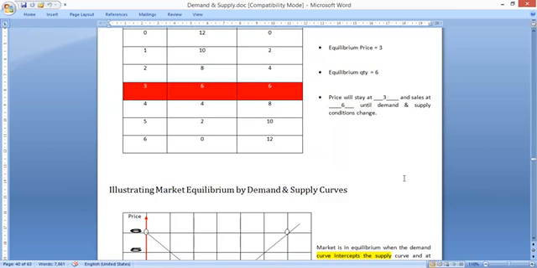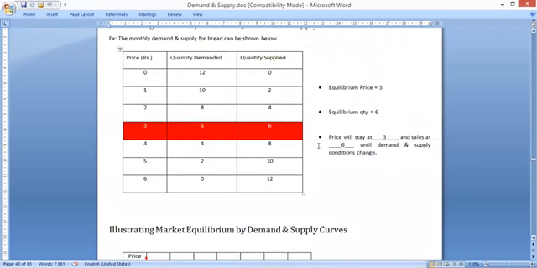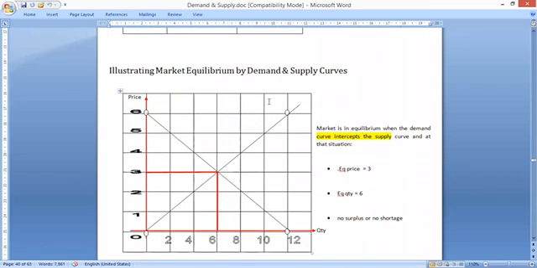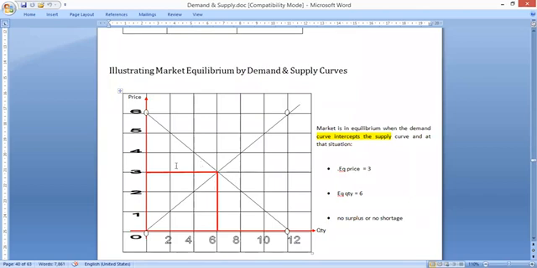So we can illustrate this in a demand and supply diagram. We can use this schedule to plot it. We take the price 0 and the quantity demanded 12 and quantity supplied, so I'm marking the 2 points. When the price is 0, quantity demanded is 12 and the quantity supplied is 0. And I'm taking the price range of 6. When the price is 6, the quantity demanded is 0 and the quantity supplied is 12. So that is what I have marked here. At the price of 6, quantity demanded is 0 and the quantity supplied is 12.